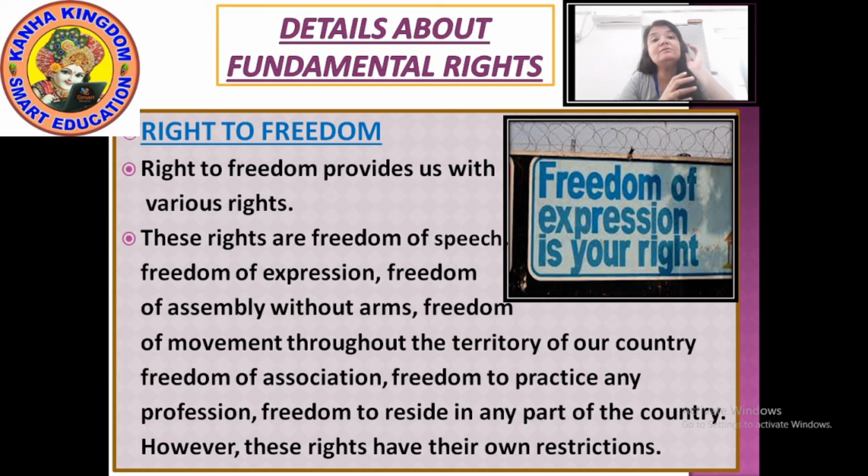As soon as you leave the country, the constitution changes. It now works on the constitution of that country. If you go to America, the Indian constitution won't be implemented there.